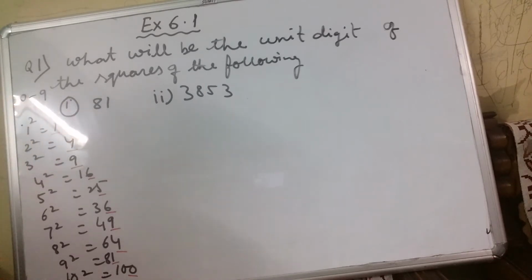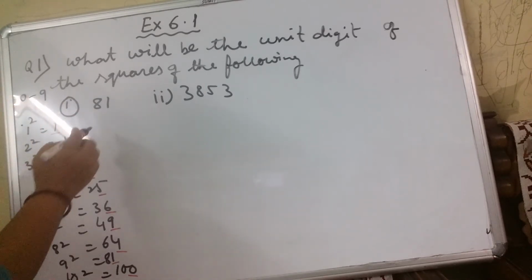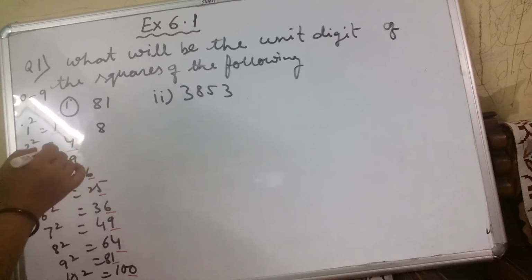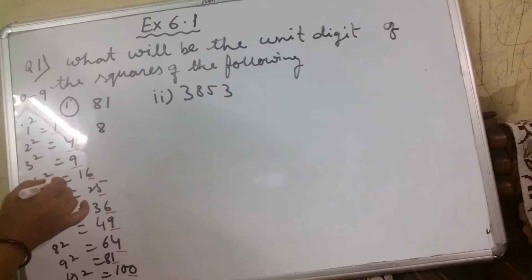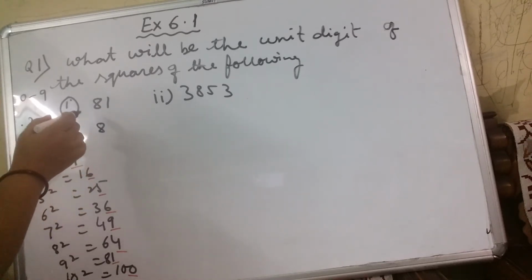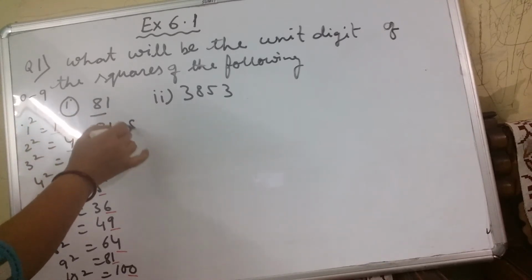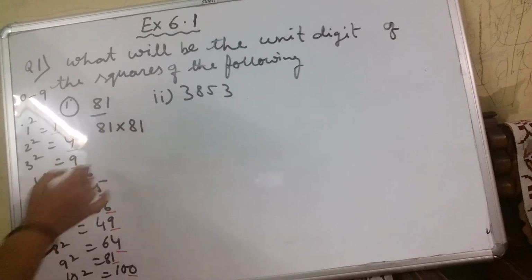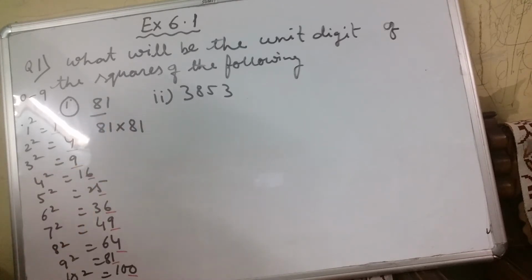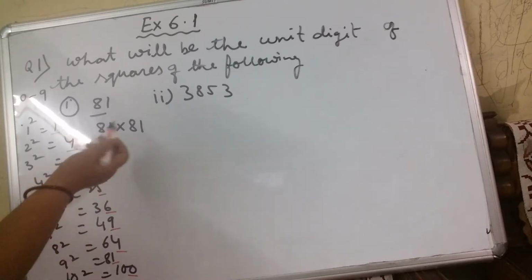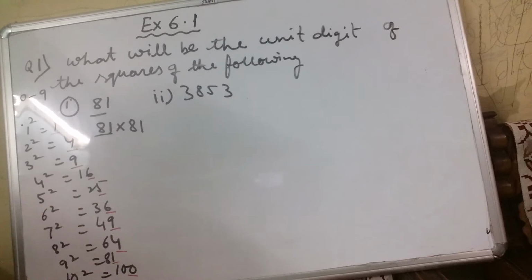Square of a number means multiplying the number by itself. If I have to find the square of 81, what do we have to do? I have to do 81 into 81. Now, what will be the unit digit of this square of 81?